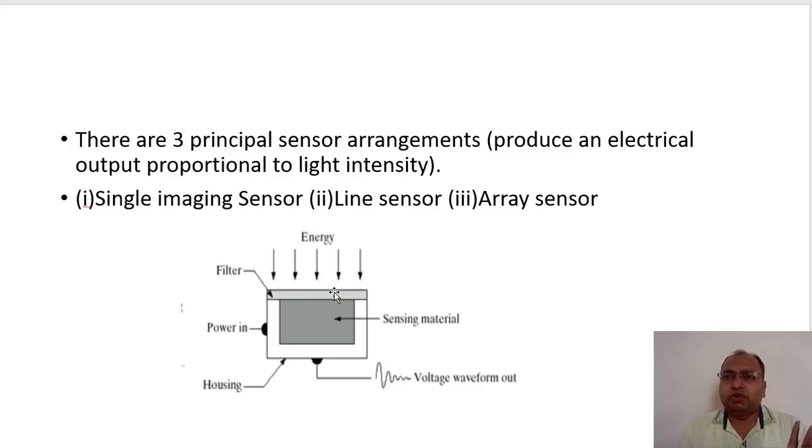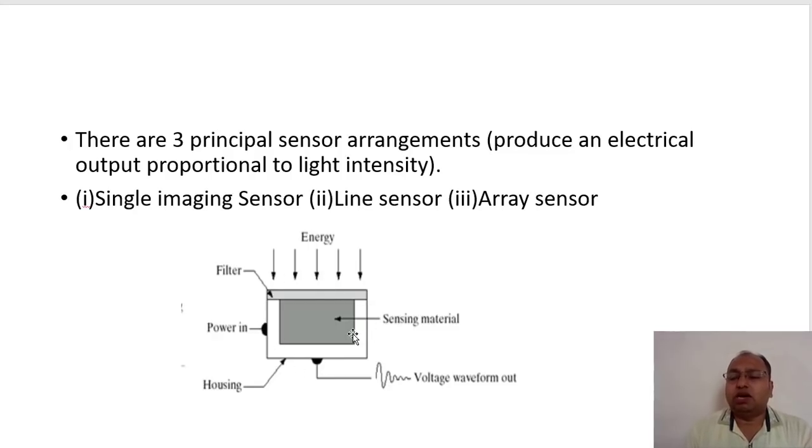So the photodiode is there. A photodiode always receives light energy and converts it into electrical voltage. So we are converting that light energy into electrical energy. For that we have a housing, a transparent housing.